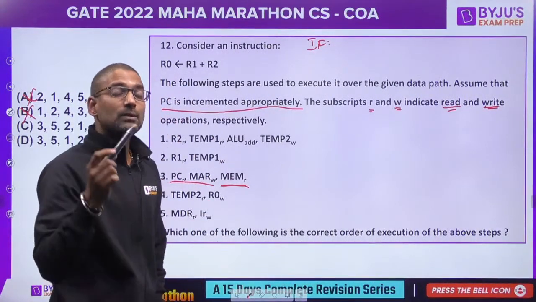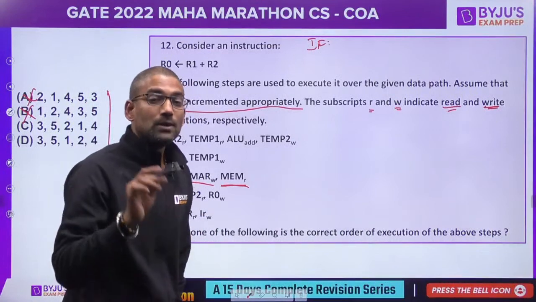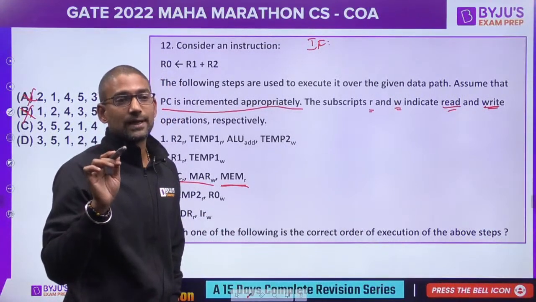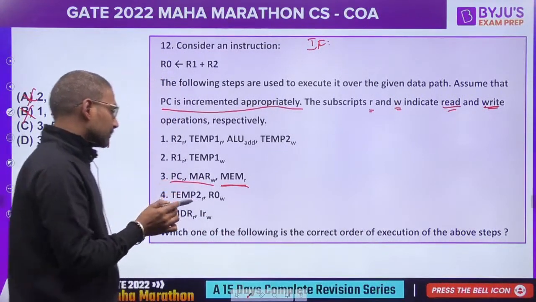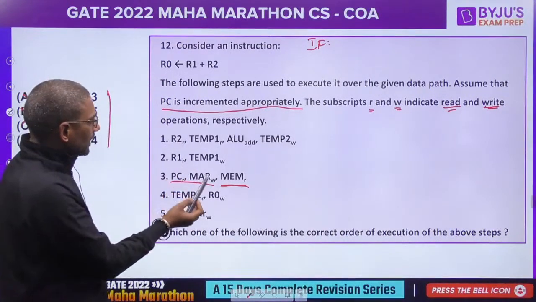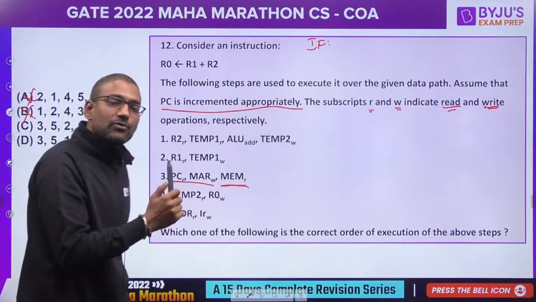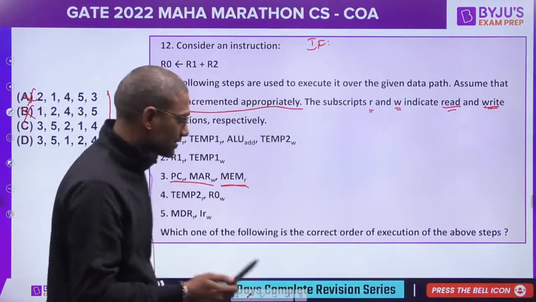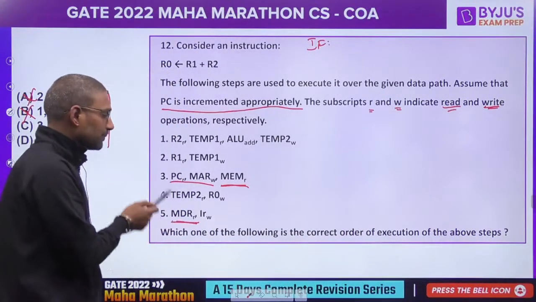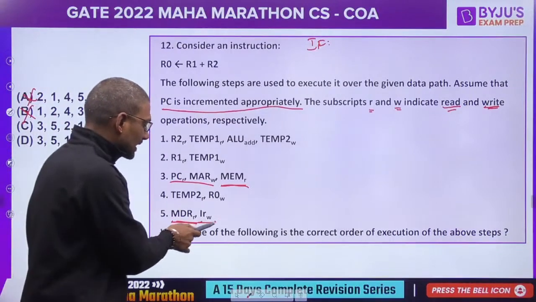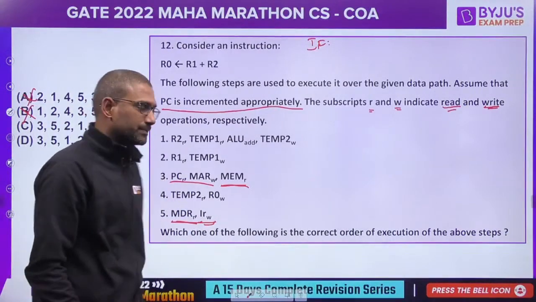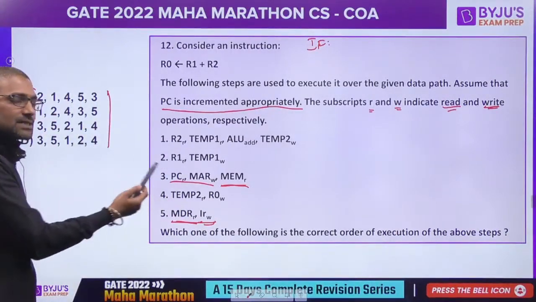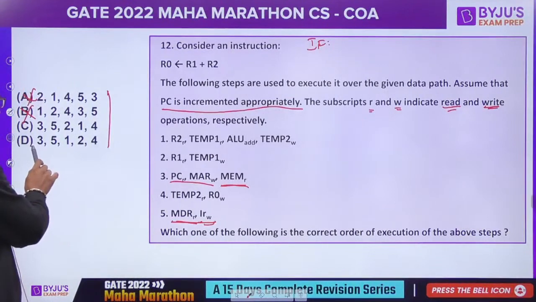No, it will be dumped into the data register, MDR. So where we are getting it? MDR. But where is the instruction supposed to be? In the IR, instruction register. So read from the data register and write in the instruction register. So the next step should be 5.